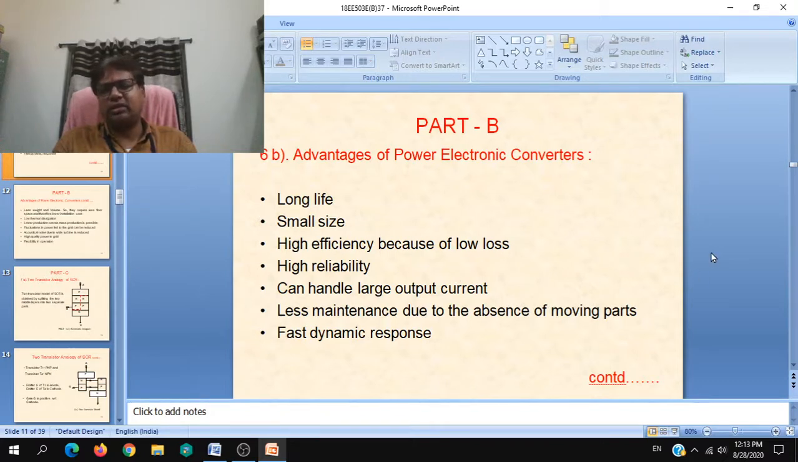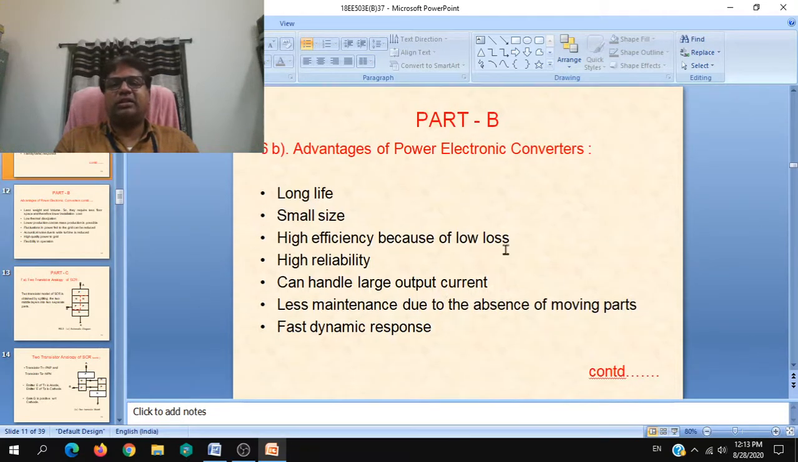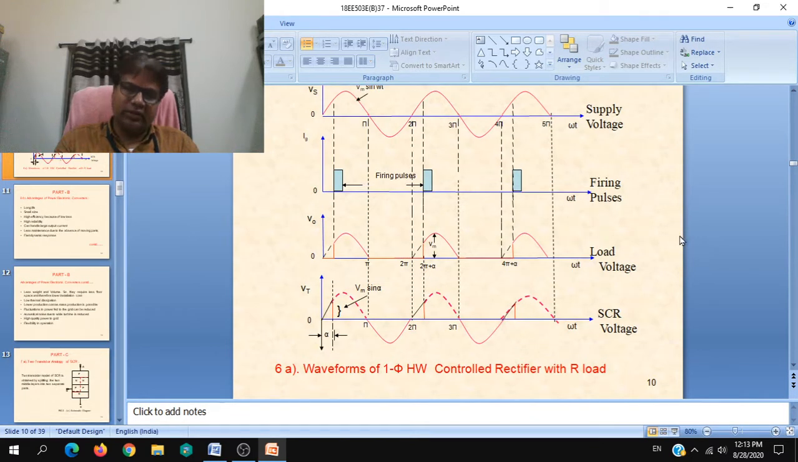Any six advantages from this, either small size or fast turn-on response, whatever you remember or whatever you can recall or prefer. Acoustical noise, fluctuations, likewise. So when compared to the questions again, it is better to write these advantages, which take less time when compared to drawing the waveforms. It is up to you which answer you are going to take.